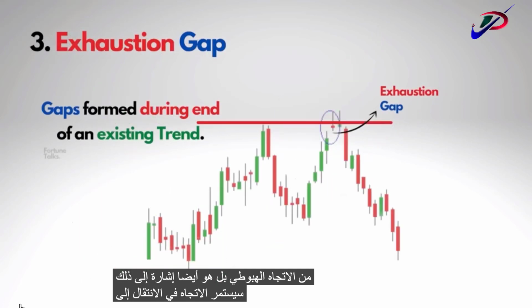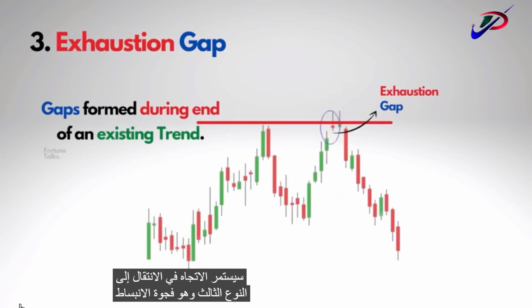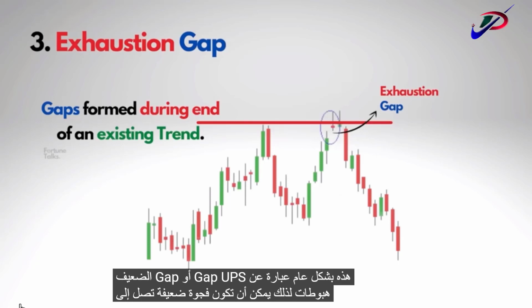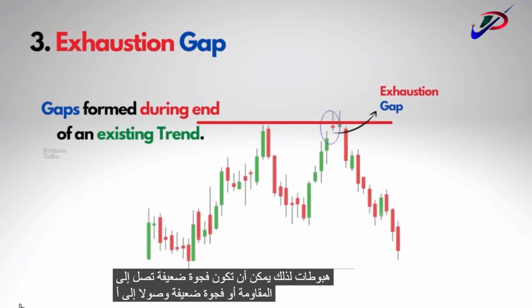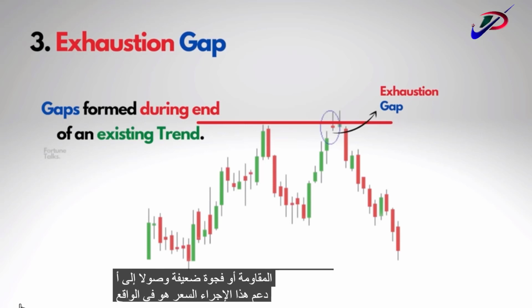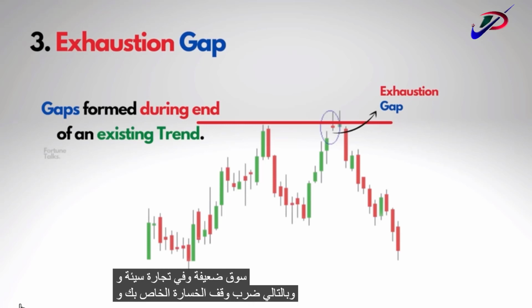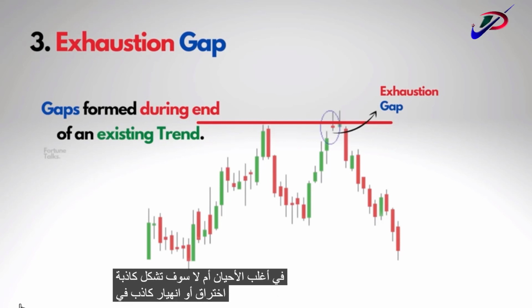Moving on to the third type, which is an exhaustion gap. These are generally weak gap ups or gap downs. So it can be a weak gap up to a resistance or a weak gap down to a support. This price action is actually designed to trap you in a potentially weak market and into a poor trade, thereby hitting your stop losses. And more often than not, it will form a false breakout or a false breakdown in the market.